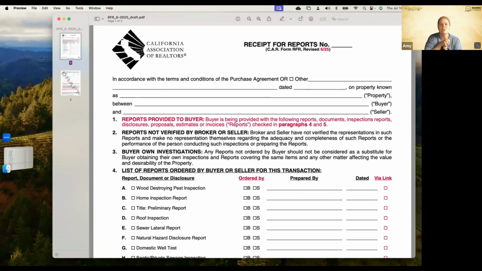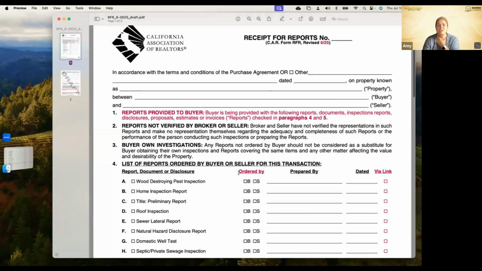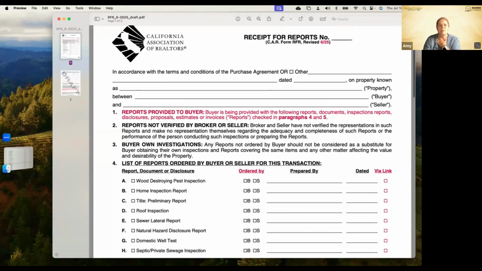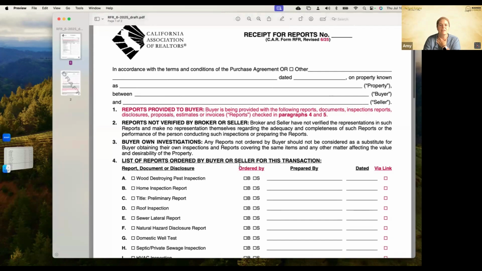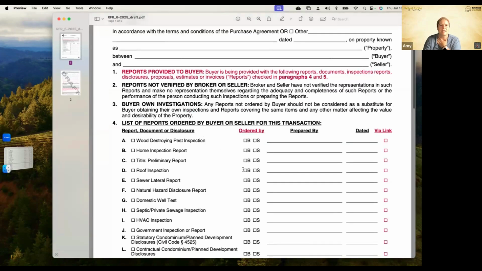I also do this form for all of my buyer ordered reports, so that instead of having my buyer sign off on the first page of every report, I fill them all out on here before the transaction closes, usually within the investigation period. Reports provided to buyer: the buyer is being provided with the reports, documents, inspection reports, disclosures, proposals, estimates, or invoices checked in paragraph 4 and 5.